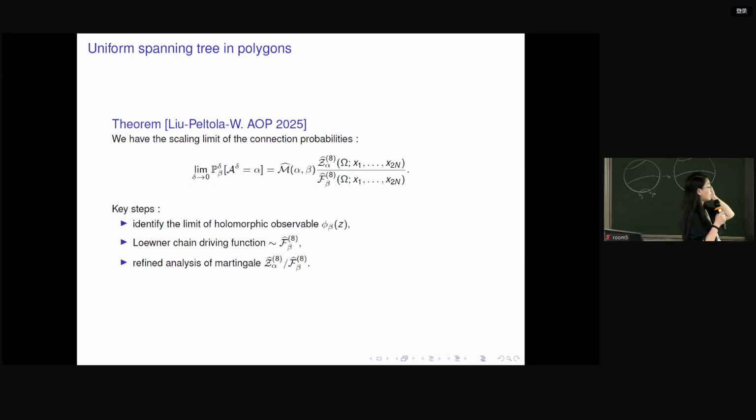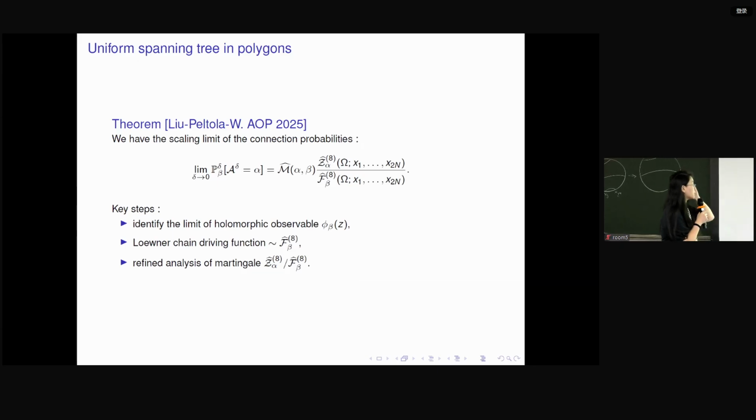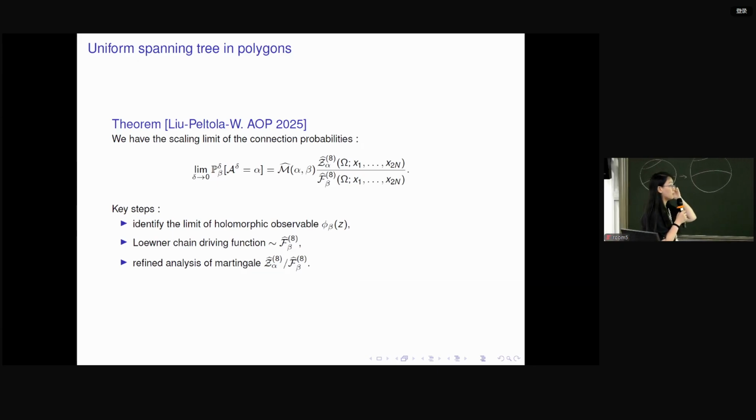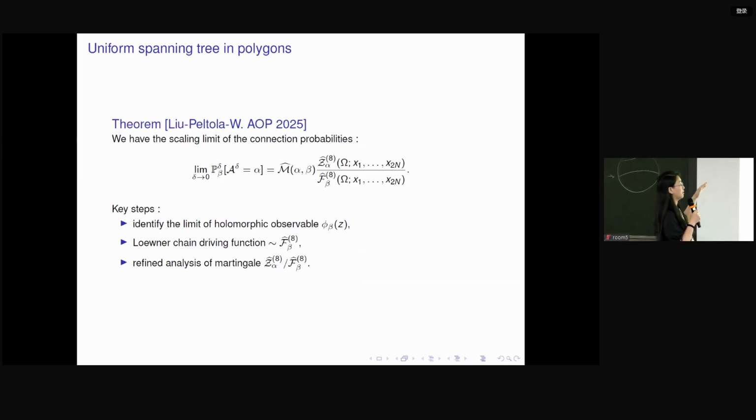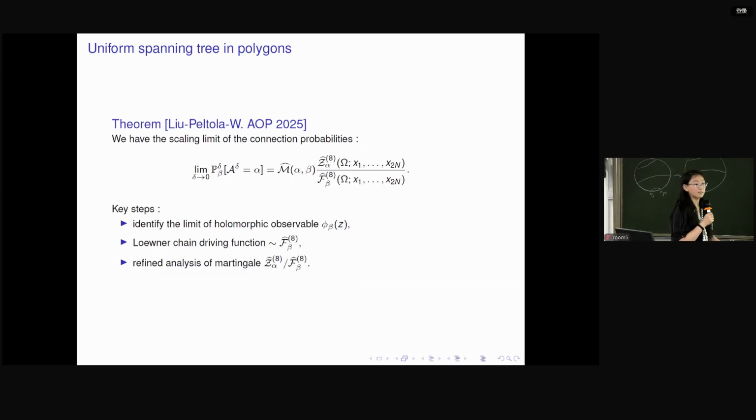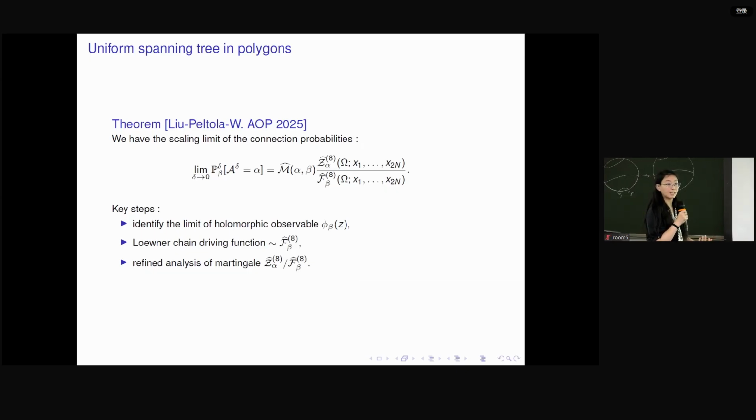So the proof basically has 3 steps. First, we need to identify the limit of the holomorphic observable. This is the usual common step in all these 4 models where we try to prove conformal invariance. So basically, the first step is to construct some discrete observables and show that we understand its limit in the scaling limit.